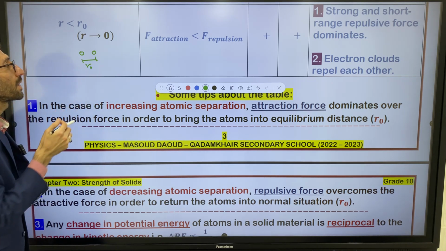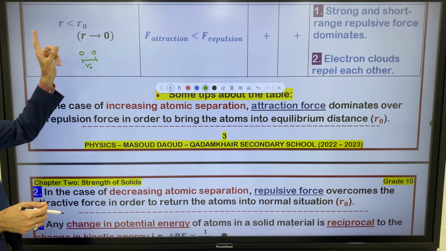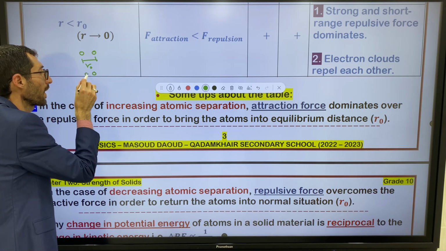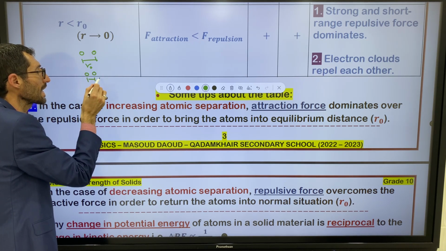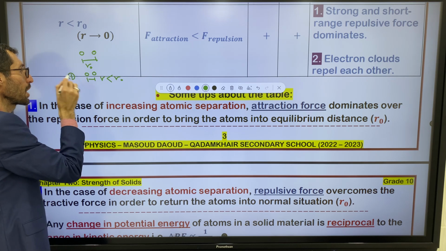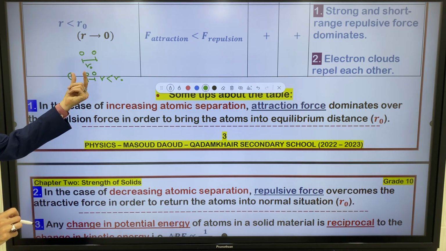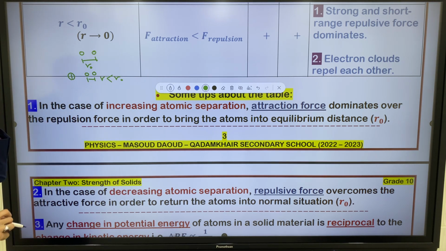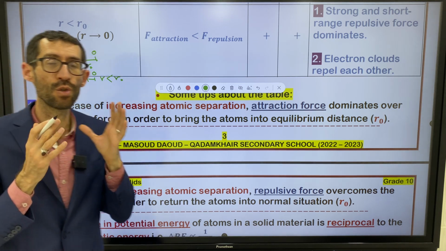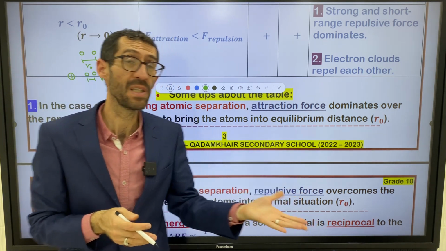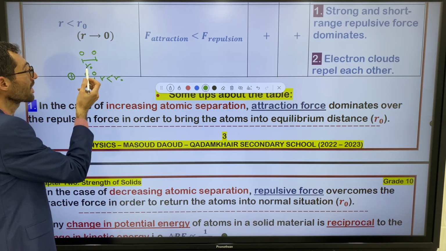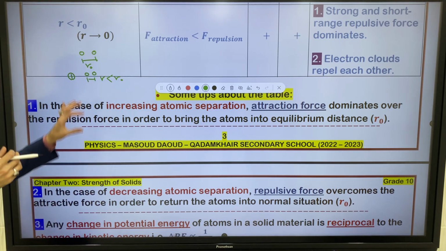But our case is R less than R naught. Atoms are very close to one another. So R is less than R naught. This is the first or initial case, right? In this situation, what happens to these atoms? What are the reactions of these atoms? Which force appears between these neighboring atoms actually? Here, because the equilibrium distance is collapsed, let's say.